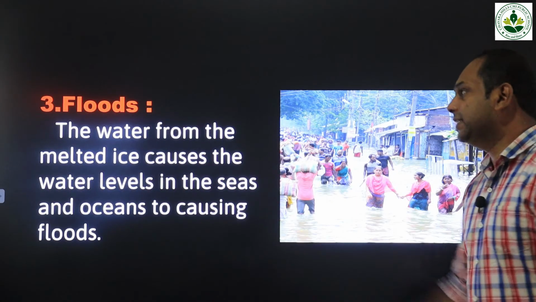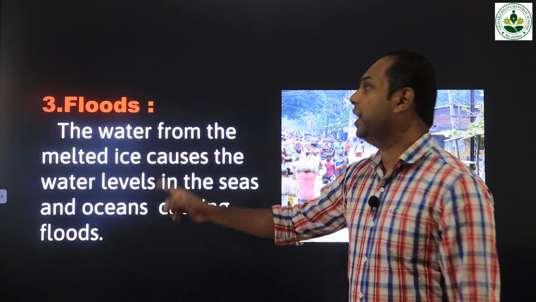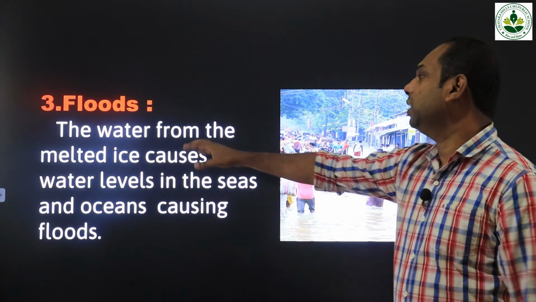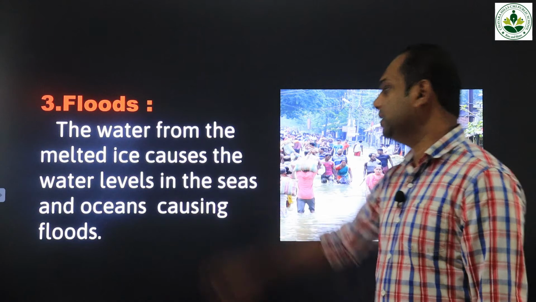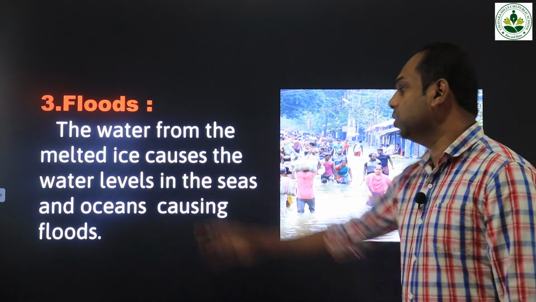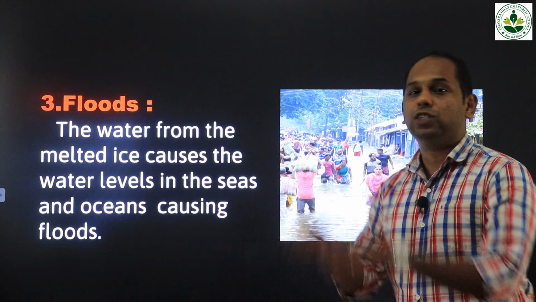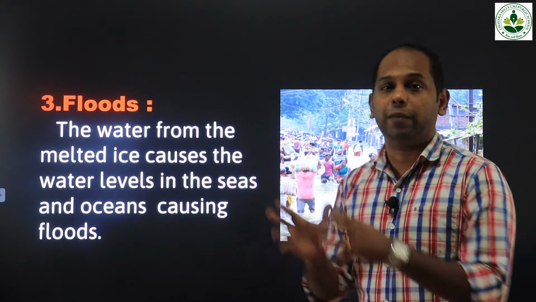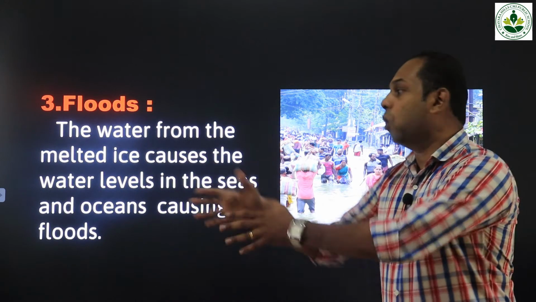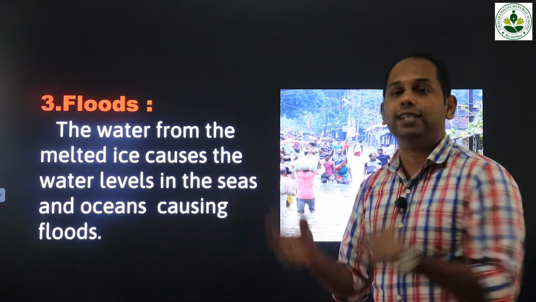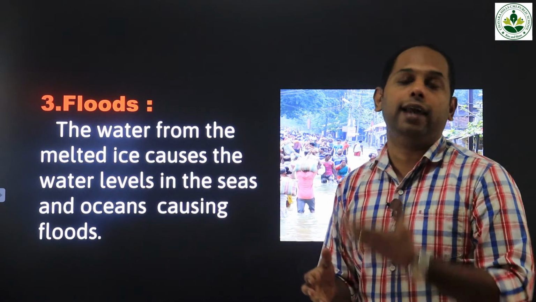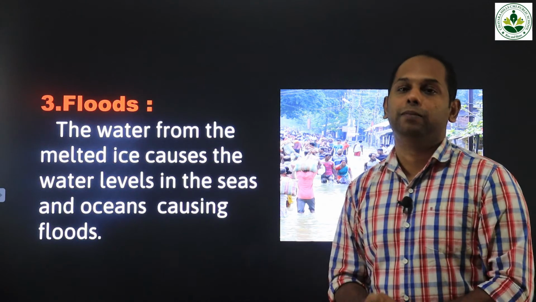Now let's study the third one, floods. Flood is another major consequence of global warming. The water from the melted ice raises the water levels in the seas and oceans, causing floods. The fresh ice water coming from huge ice mountains is added to the oceans and seas. As a result, what happens? The water level of the oceans and seas will rise up.